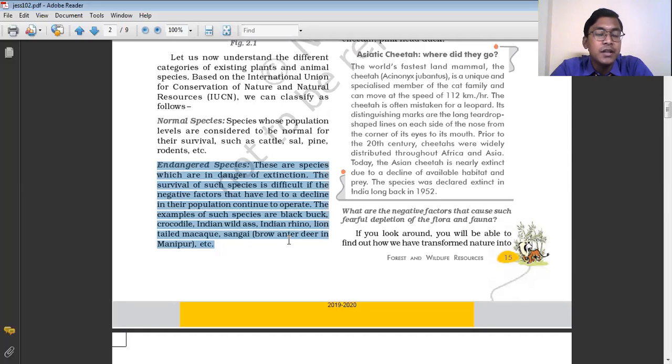That means their number is very few. The total population of these animals is very small. If we do not protect or conserve them, what will happen? They will die or be killed and become totally extinct, so in the near future we may not find them. Like the Indian rhinos, they are very limited and can be found only in certain areas of our country, basically in Kaziranga National Park. If they are killed illegally or die naturally, they will get exhausted and we may not find them in the near future. This kind of species of plants and animals are known as endangered species.